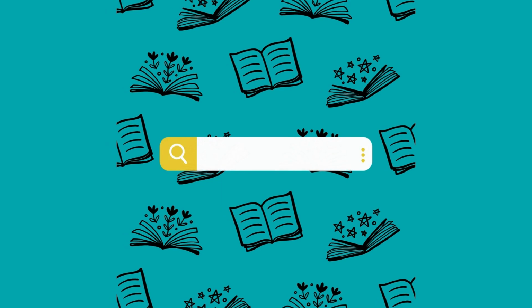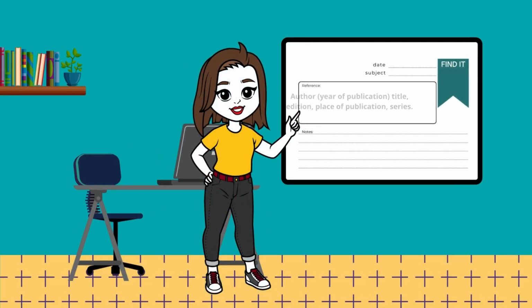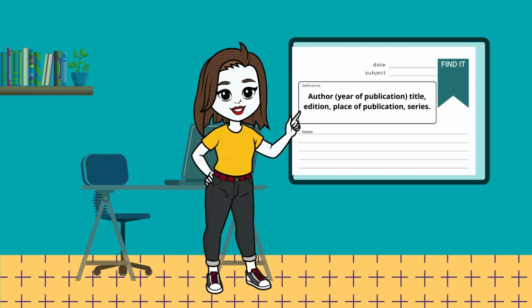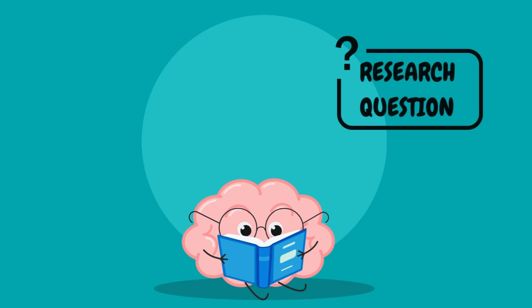Step 1. You need to identify the sources that will potentially answer your research question. Step 2. Create a reference entry for each source you have identified during your search process and list the full bibliographic details. Step 3. Read the source and make notes. Think about how the information relates to your research question.